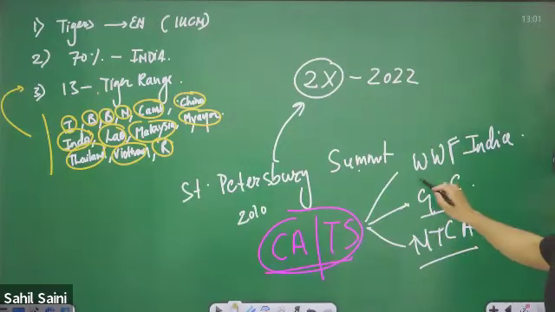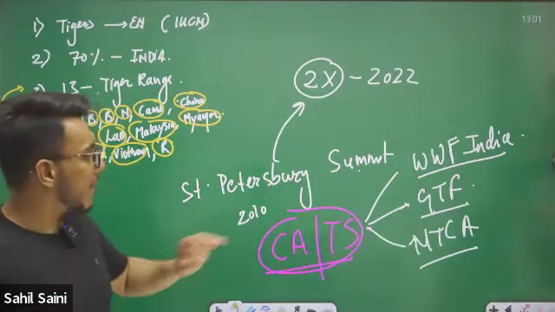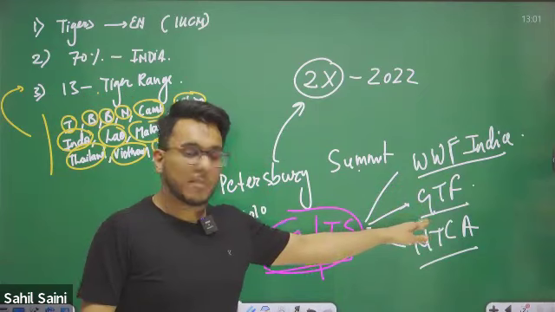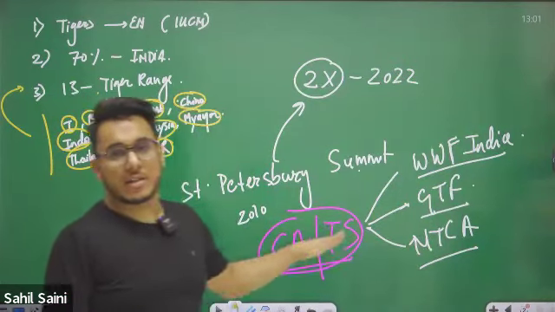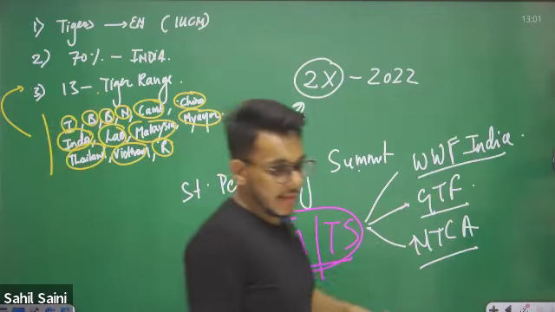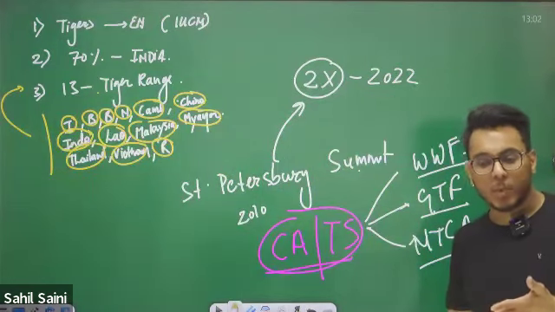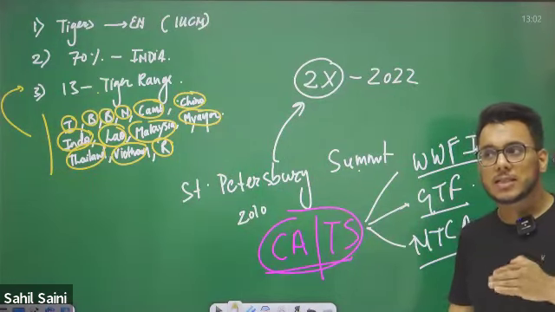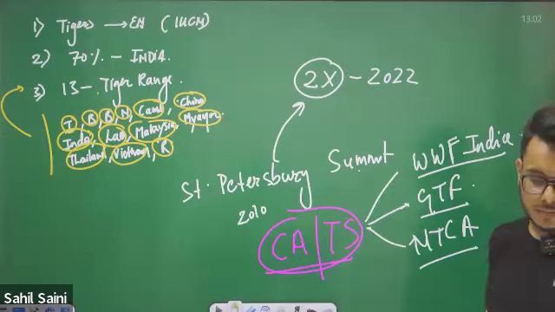They give the CATS accreditation to those protected areas which will successfully lead to the conservation of tigers. Is it clear or not?